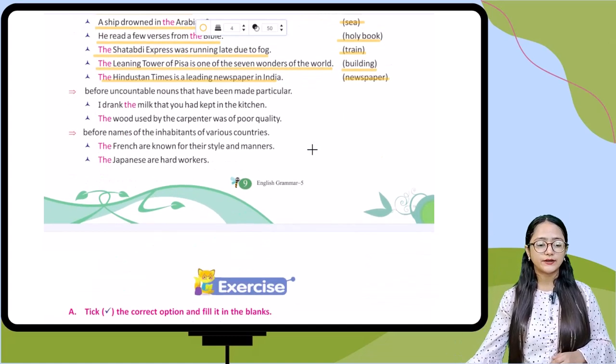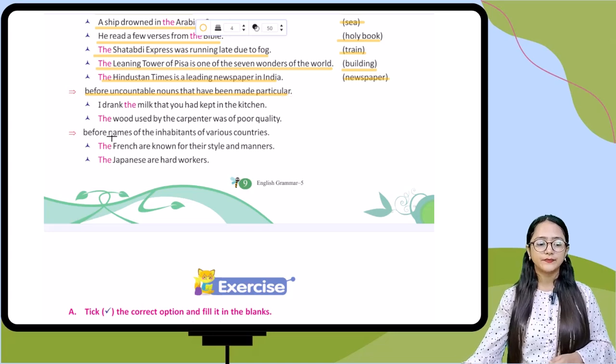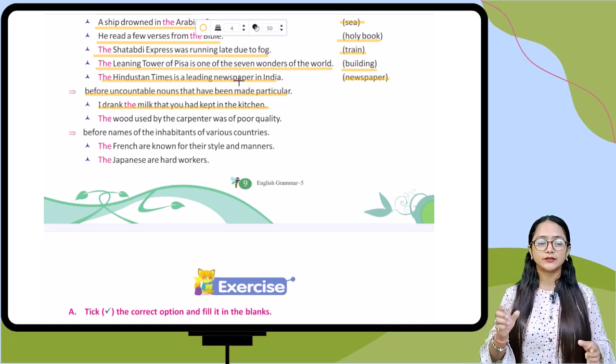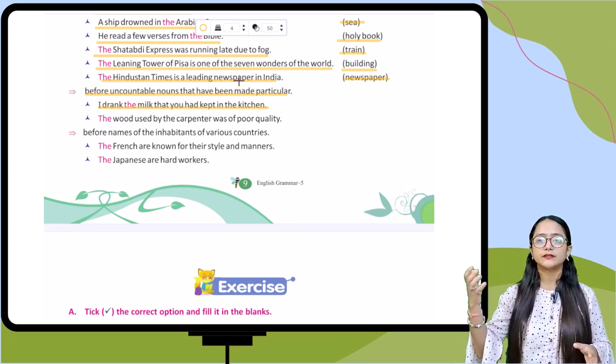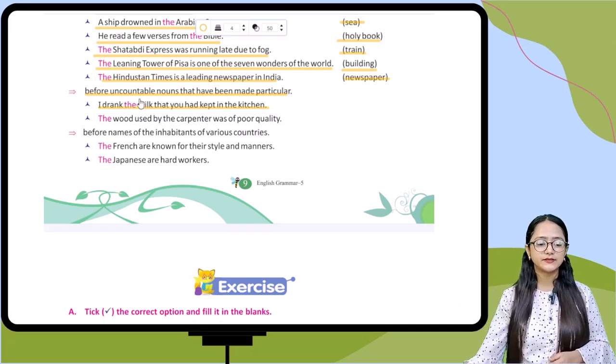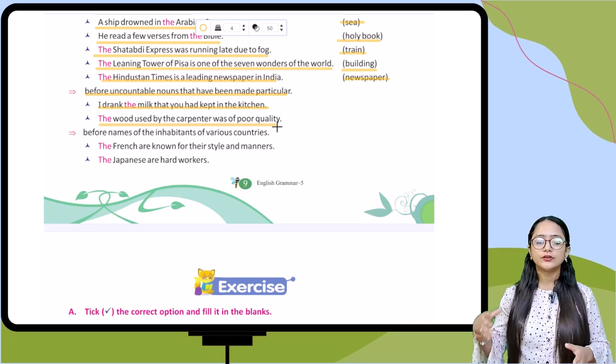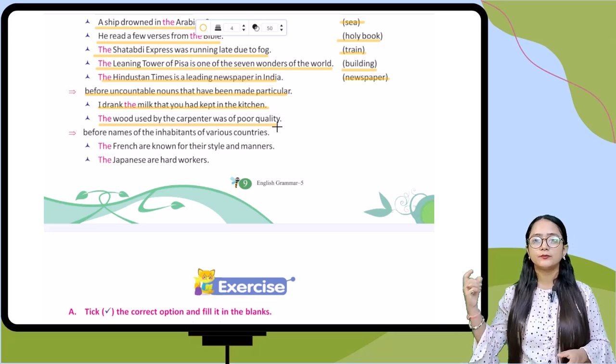Now the next point is before uncountable nouns that have been made particular. For example, I drank the milk that you had kept in the kitchen. Here also it is talking about the particular milk which you had kept in the kitchen. Now the next example is the wood used by the carpenter was of poor quality. Here also it is talking about the particular wood.